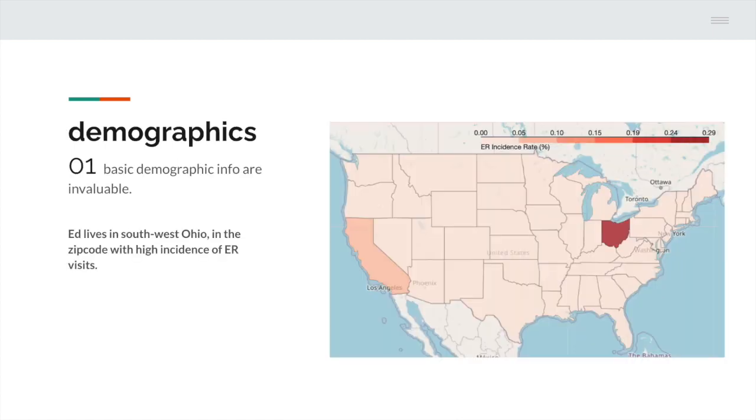So the first thing moodoom looks at is demographics. Basic demographic information is very important. In this case, we found a correlation between zip code and increased incidence of ER visits. Ed just happens to live in Southwest Ohio in a zip code with high incidence of ER visits.